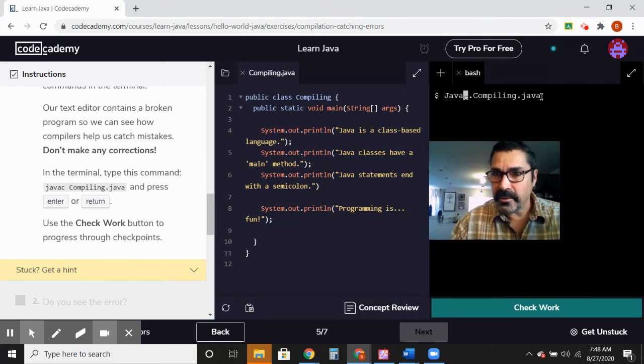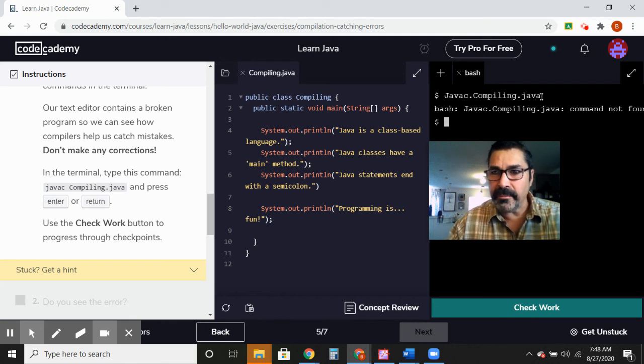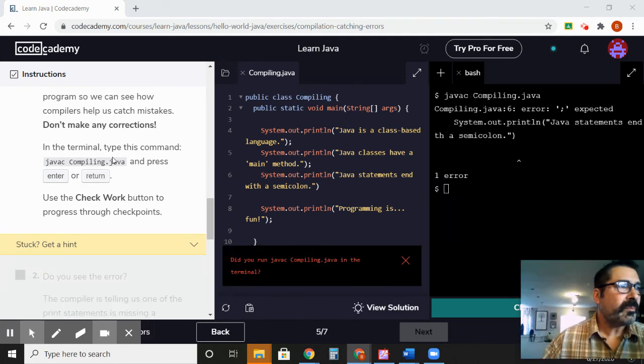And so I'm going to use my arrow keys to get to the end here, and I'm going to hit enter. It says command not found. Okay, so we somehow made a mistake here. Okay, so I tried it again, and now it's giving me the error. It's missing a semicolon.